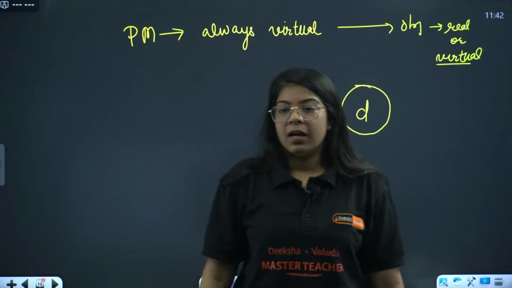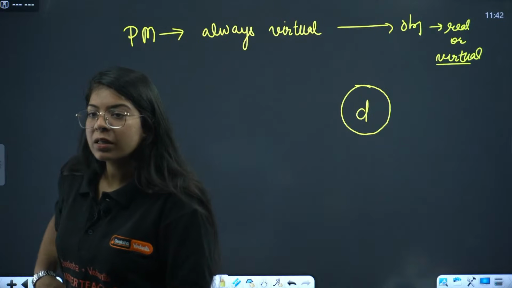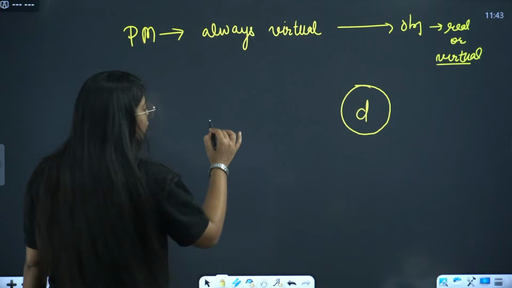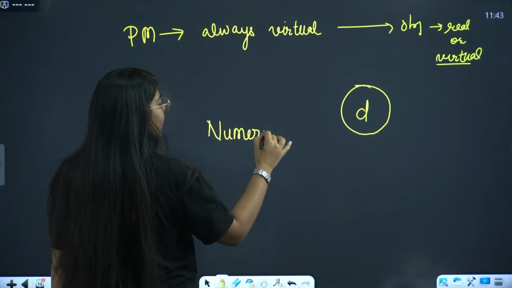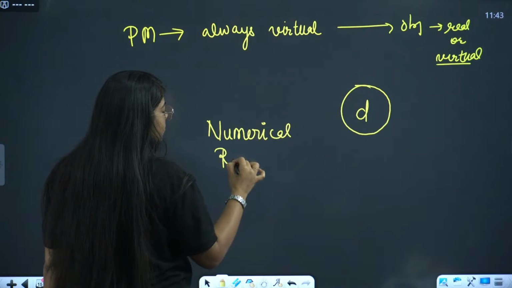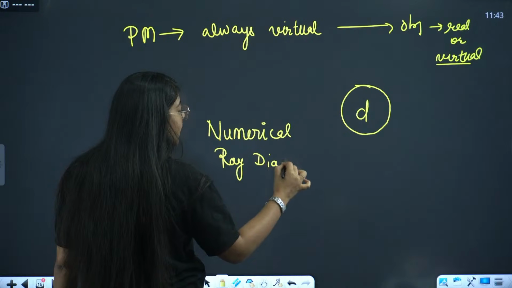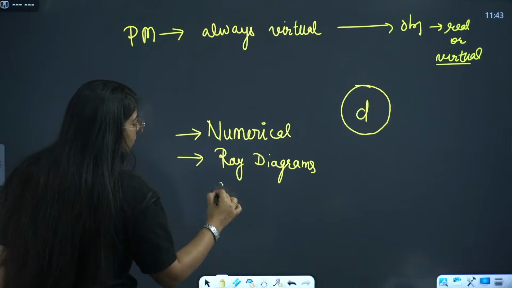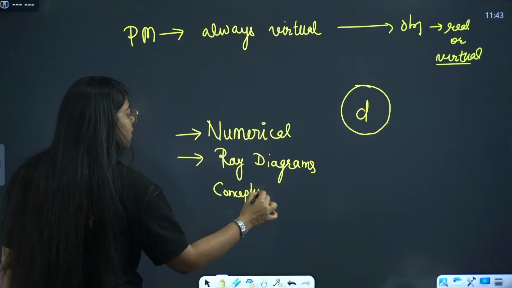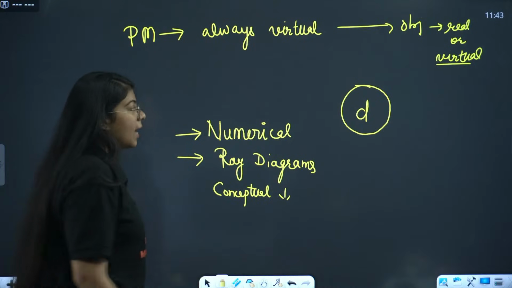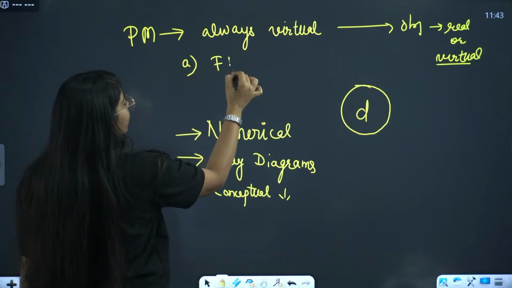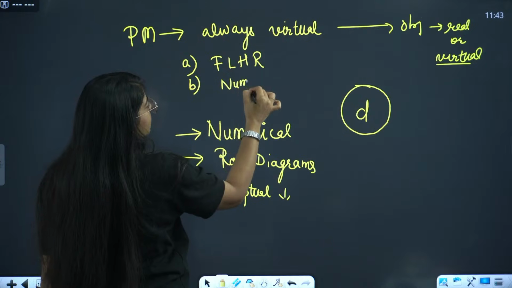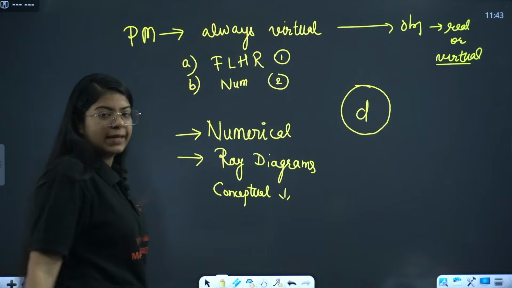Okay? Ma'am, how will questions be asked in the board examination in 3 markers? See, in 3 markers, you can mostly get numericals, right? Mostly there will be numericals, or you can get ray diagrams, questions based on ray diagrams, right? And some conceptual questions as well. In 3 markers they can ask you conceptual as well, but the chances of conceptuals are a little bit less. What they can do is that in A part they'll ask you what Fleming's left hand rule is, right? And in the B part they can give you some numerical of 2 marks. This is for 1 mark, this is for 2 marks. They can do something like this.